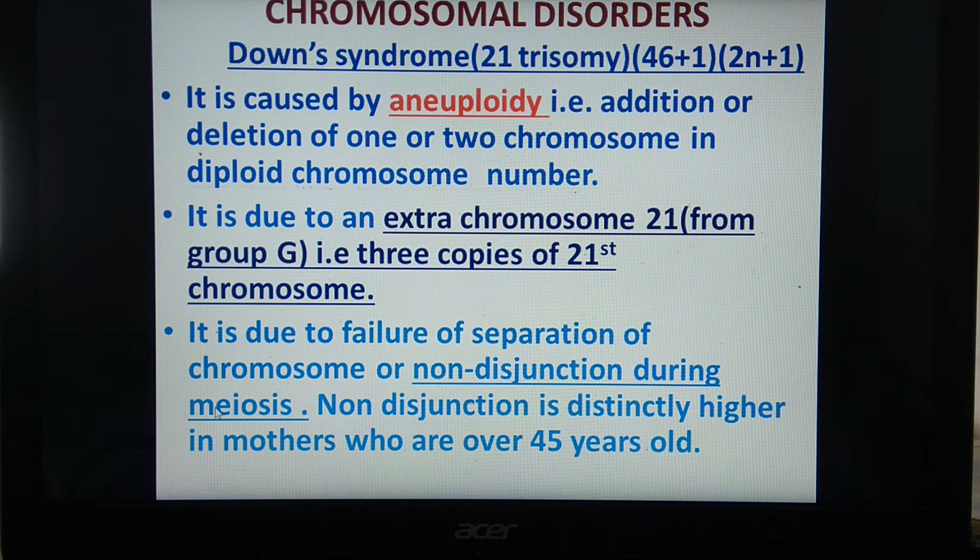If that gamete fuses with the normal other gamete, either male or female, then one additional chromosome will be present. Remember, this non-disjunction is distinctly higher in mothers who are over 45 years old. So if aged mothers conceive, the chances of non-disjunction are higher, and the chances of development of a child with Down syndrome are greater.